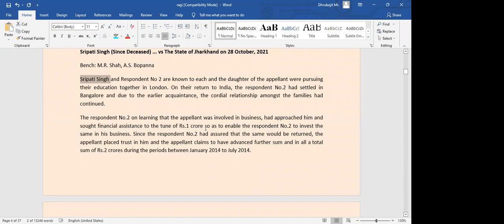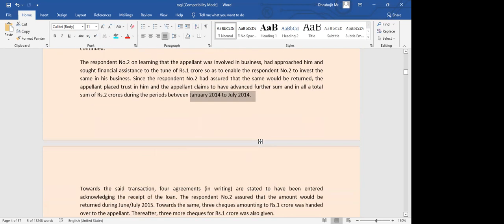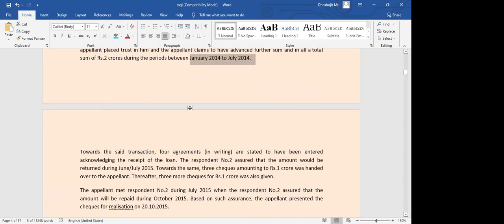So he gave 1 crore rupees. After that, again he demanded money, again he gave, so a total of 2 crores was given during this period, January 2014 to July 2014. During this period, this person gave 2 crores to respondent number 2's kid for the purpose of investing in business, because he wanted to start a business.